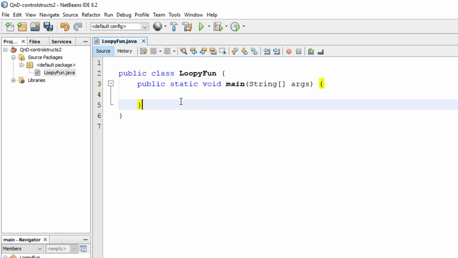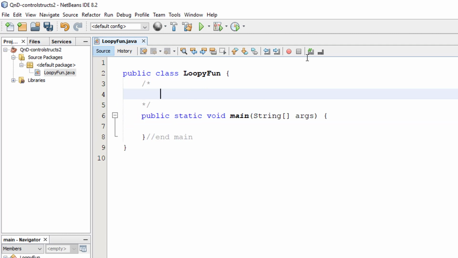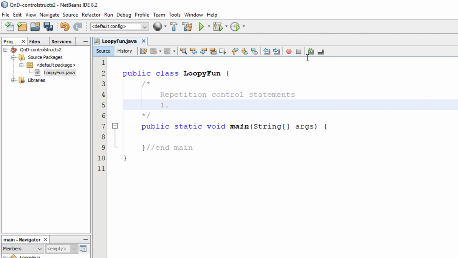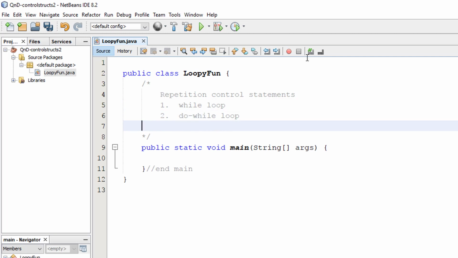The first thing we're going to do is talk about some of the loop types. The different repetition statements that are available are the while loop, the do while loop, and the for loop. The while loop is the one we usually start with.